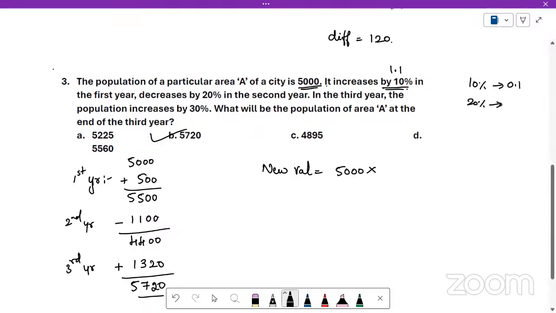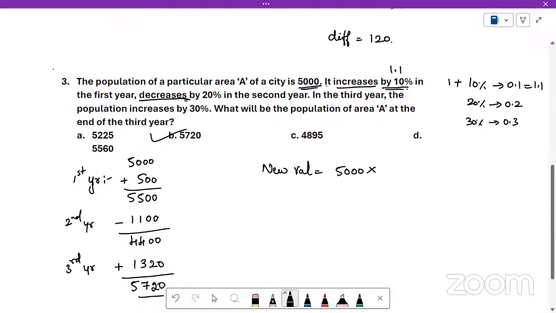20% if you convert to decimal, it is 0.2. 30% if you convert to decimal, it is 0.3. This is the decimal equivalent of percentage. Wherever there is an increase in the percentage, you have to add it to 1. 1 plus 10%, 1.1.